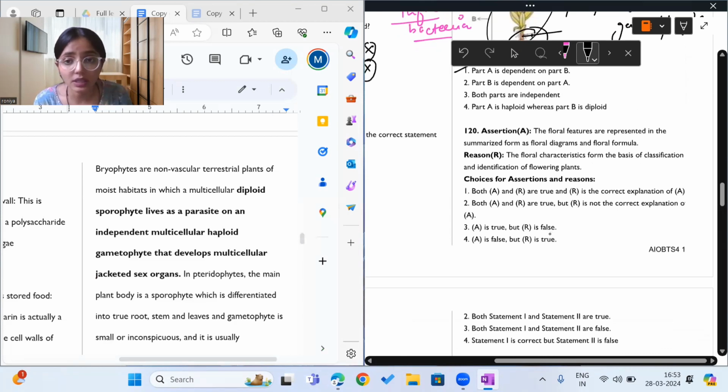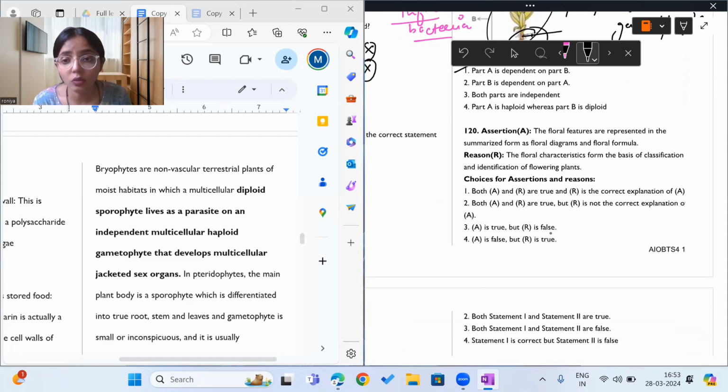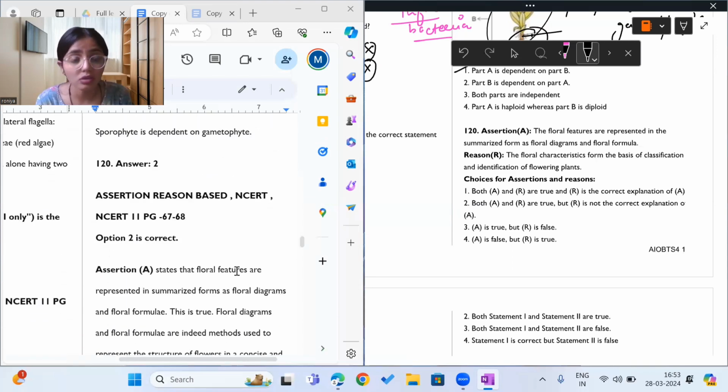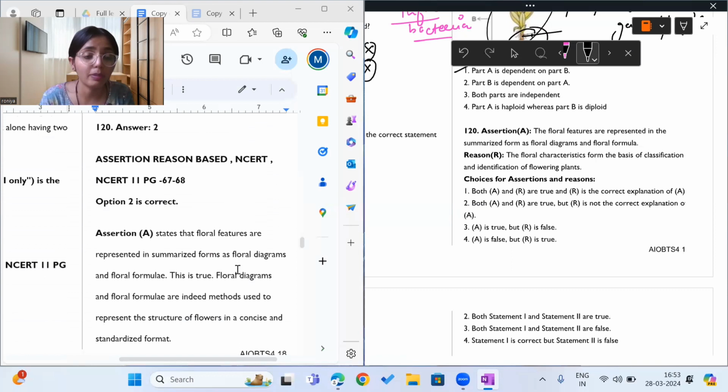Question 120. What does it say? Question 120 says the floral features are represented in summarized form as floral diagram and floral formula. Yes, it's a correct statement. The floral diagram indicates what are the different features present in a flower, what are the number of petals, the number of sepals, the number of androecium, the number of gynoecium, different features of gynoecium, different features of androecium. So all of these are represented in floral formula and floral diagram. It is a correct statement.